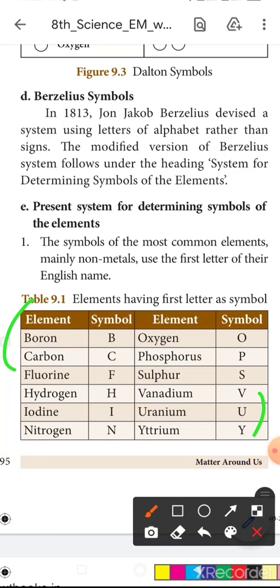First one, boron. The symbols of the most common elements, mainly non-metals, use the first letter of the English name.